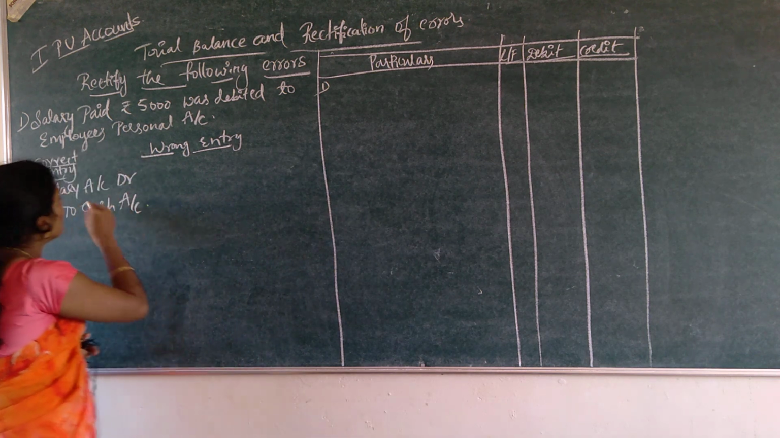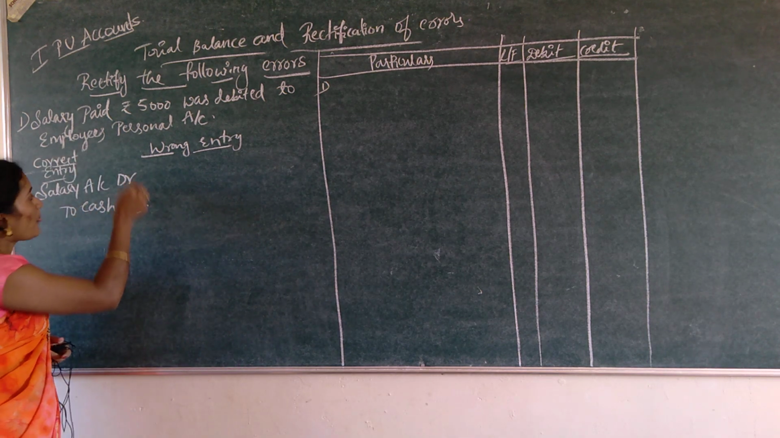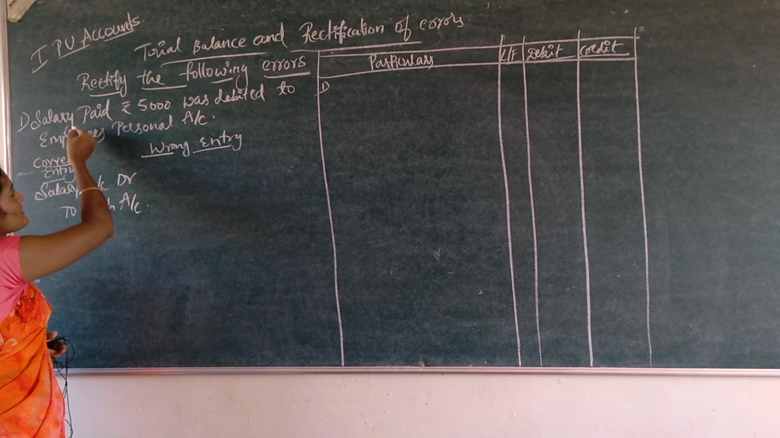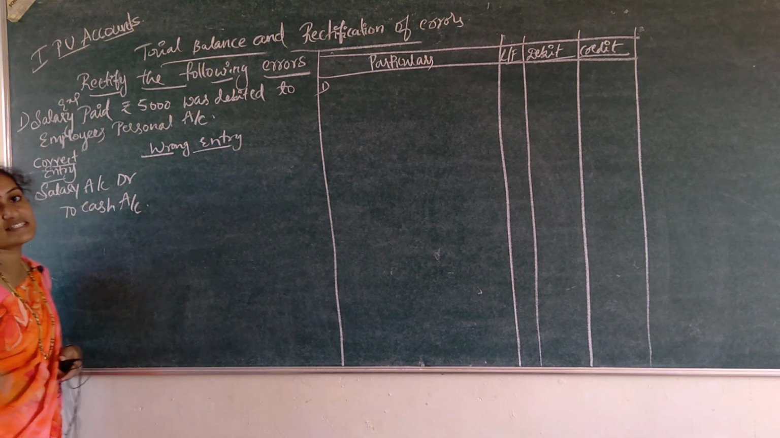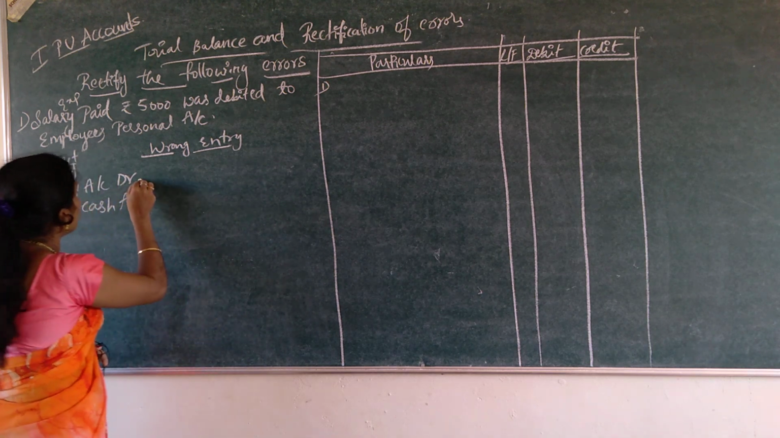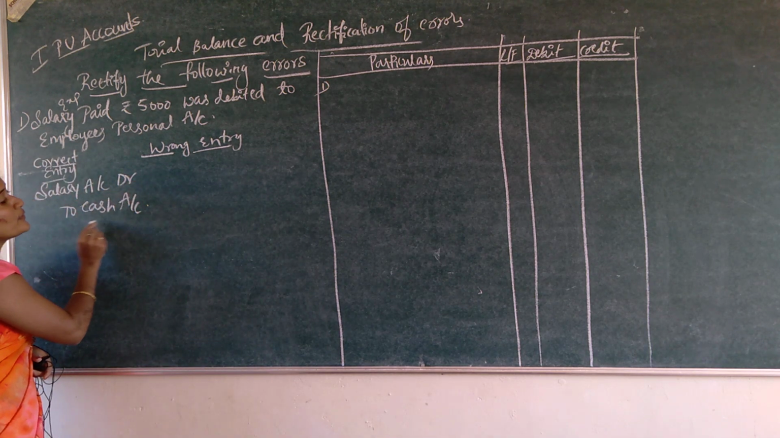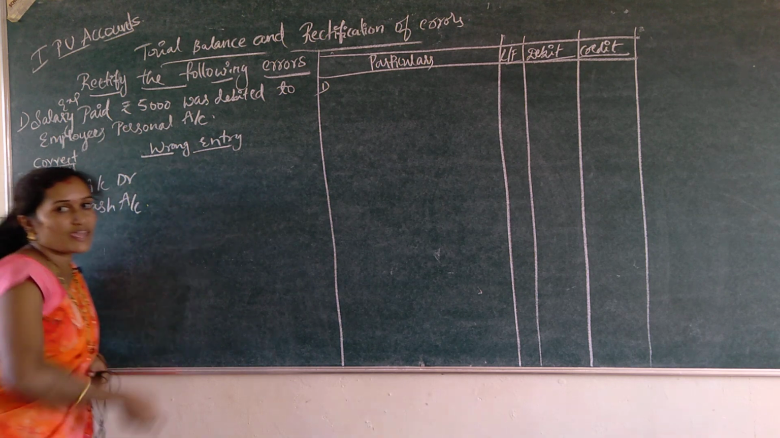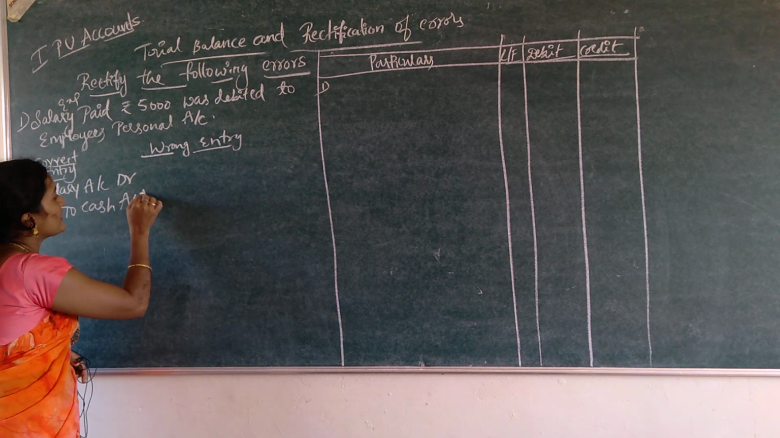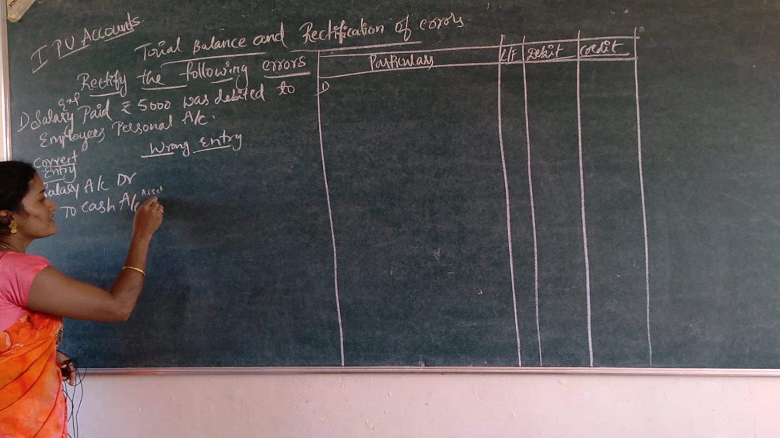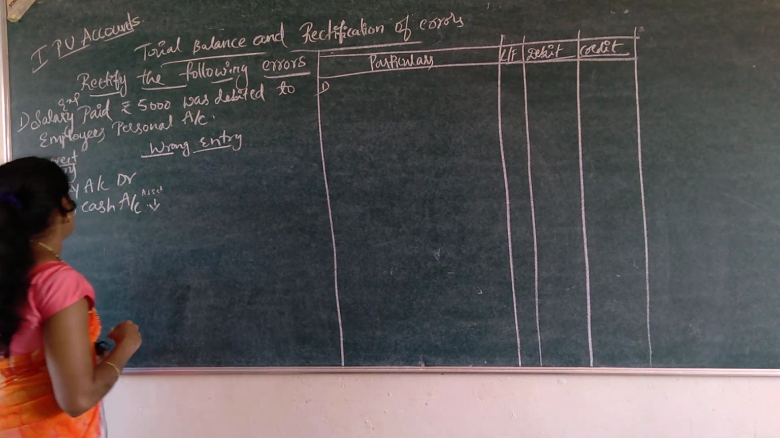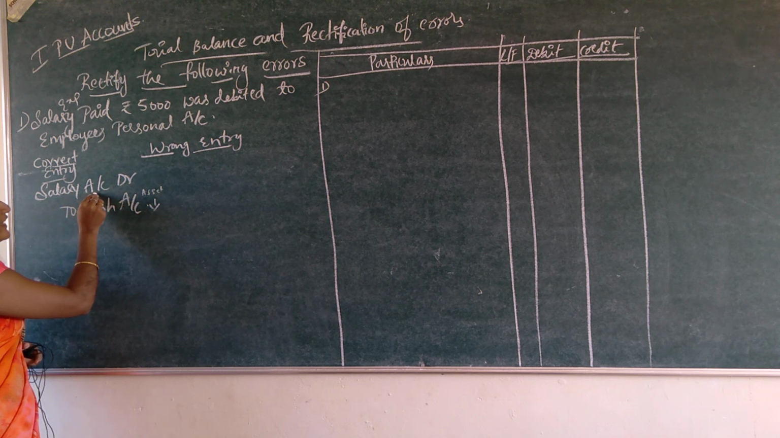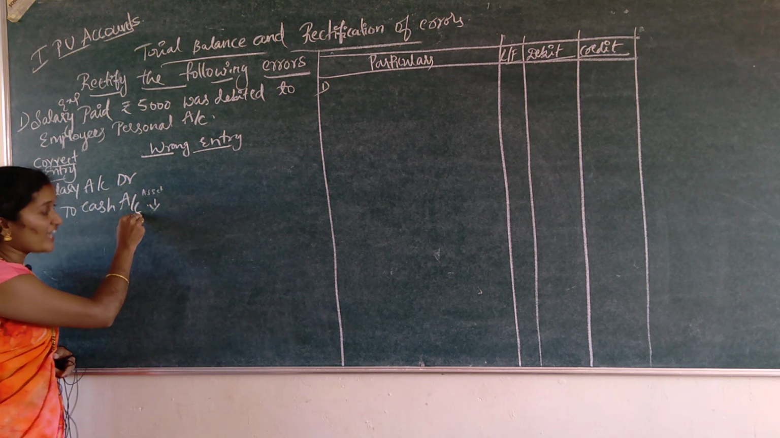See, salary account debtor to cash account. Why is it salary account debtor to cash account? Salary paid. Salaries are expenses for you. So, when expenses increase, it is debited. So, salary account debtor to cash account, you paid some cash. Cash is an asset and it decreases. Asset decreases comes under credit. So, the correct entry is salary account debtor to cash account.